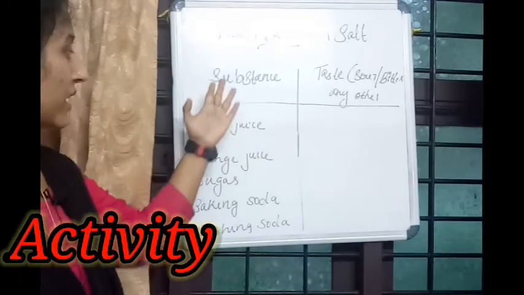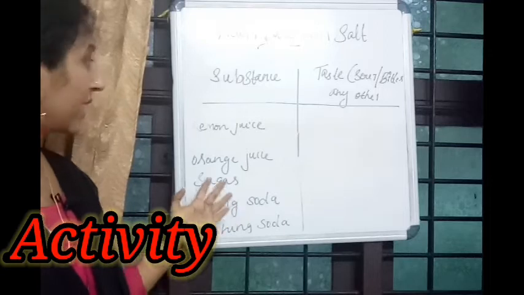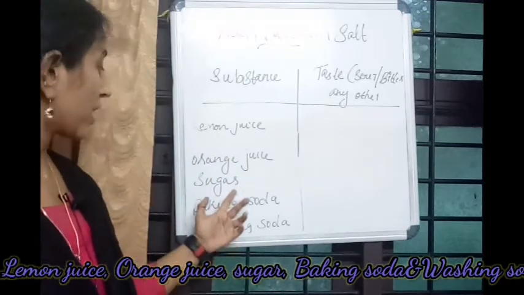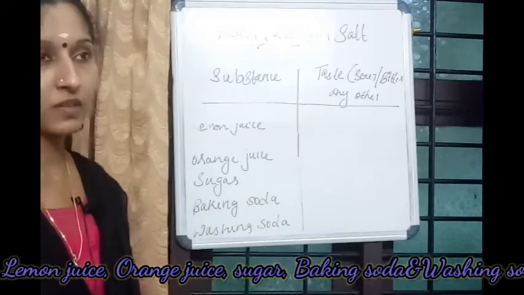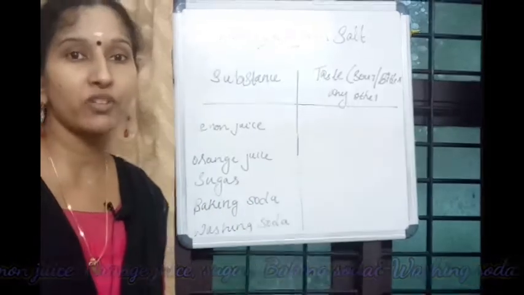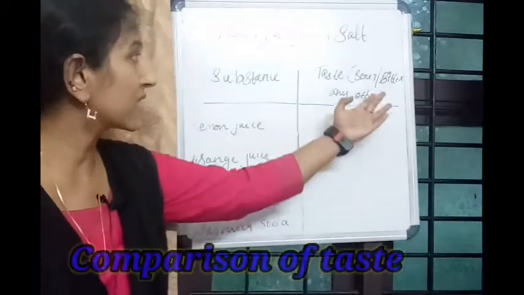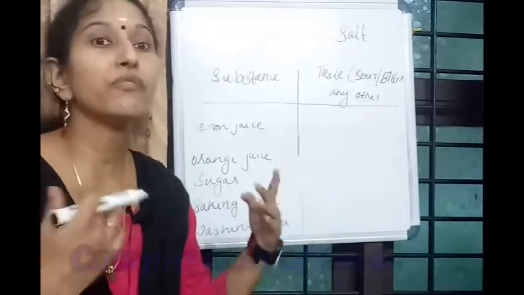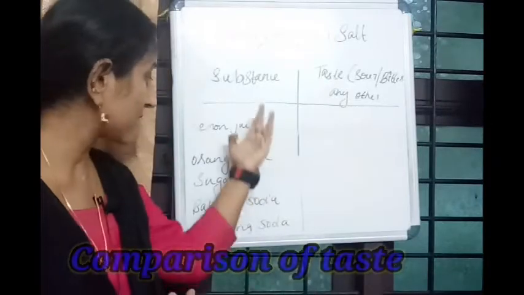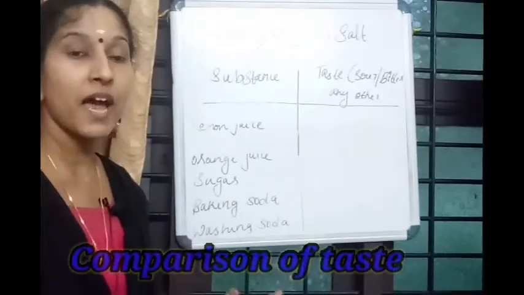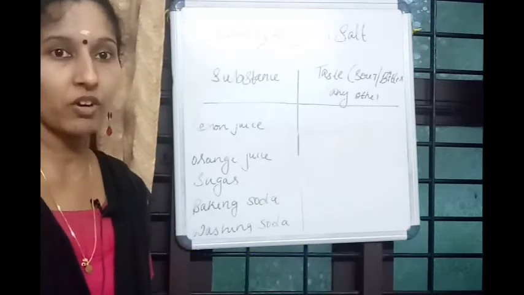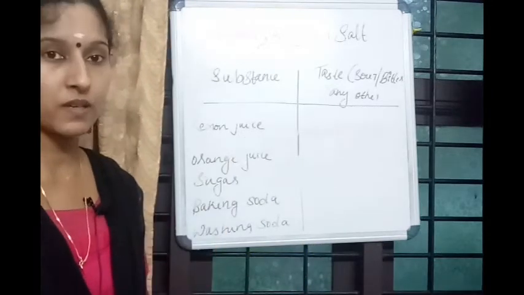Look here. You can see some substances on the board like lemon juice, orange juice, sugar, baking soda, washing soda, etc. Now we are going to find out their taste. You can see tastes like sour, bitter and any other. With the help of that we can classify them. Okay, first one, lemon juice.